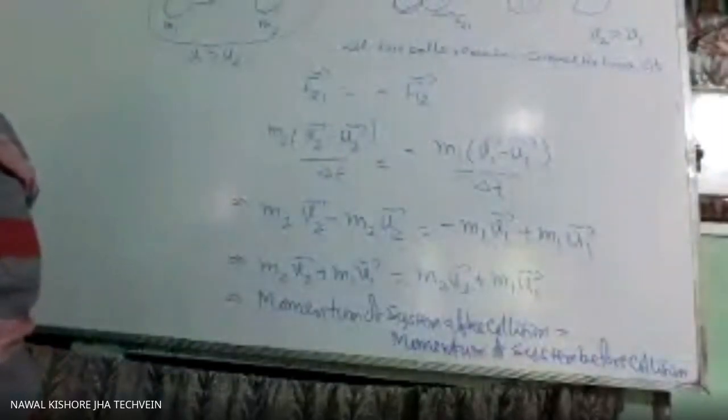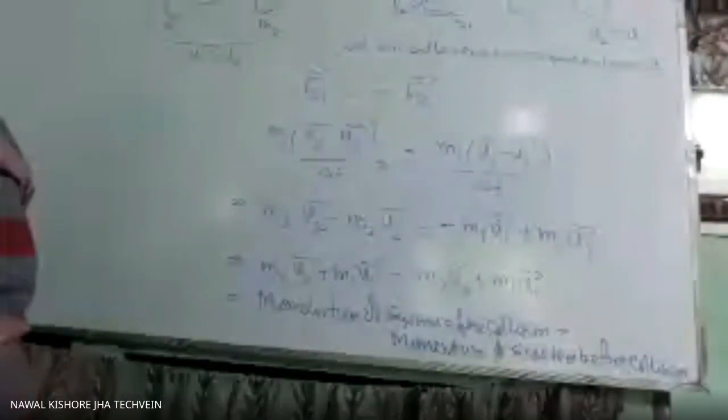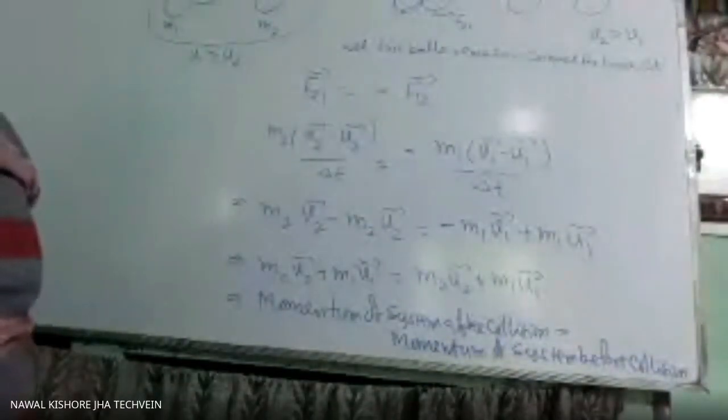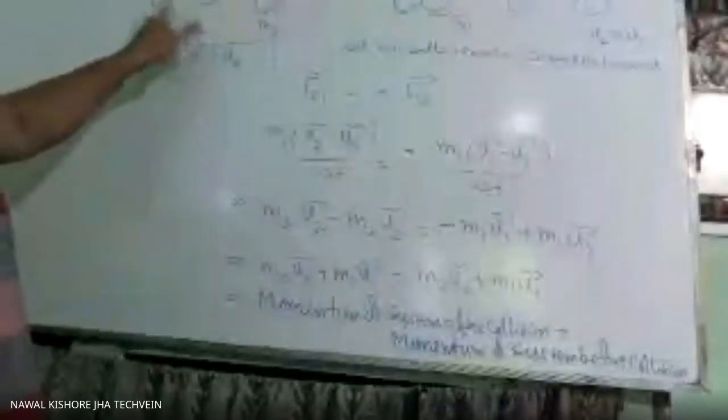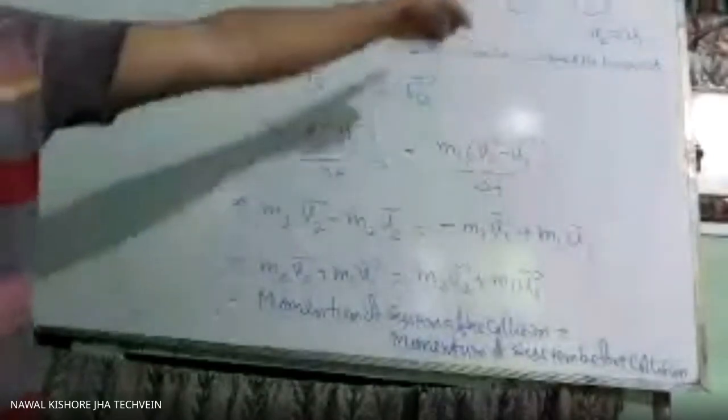Now, how will we use this to solve different problems? That is the main part. So according to this, we got that the momentum of an individual particle may change. See, momentum of the first particle, earlier it was m1 u1. Afterwards it became m1 v1.